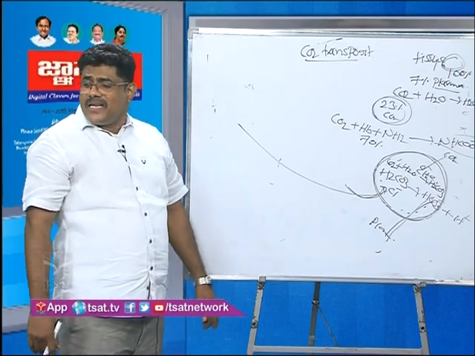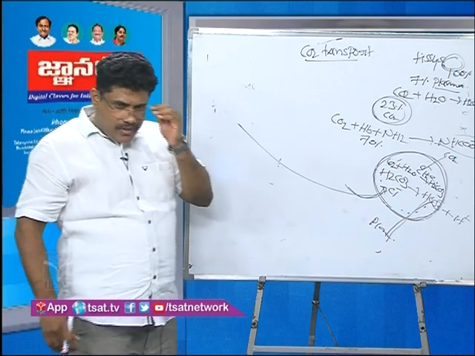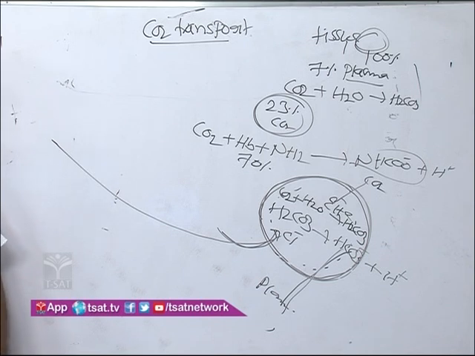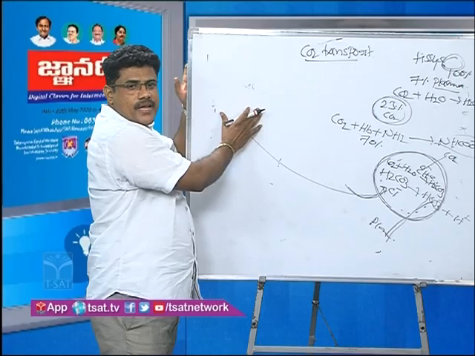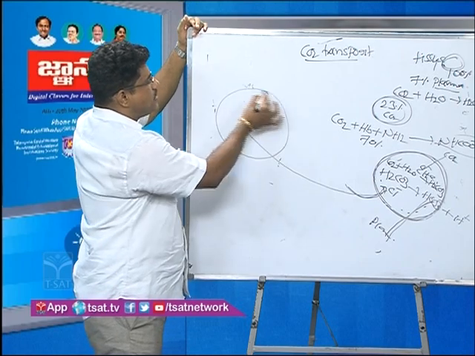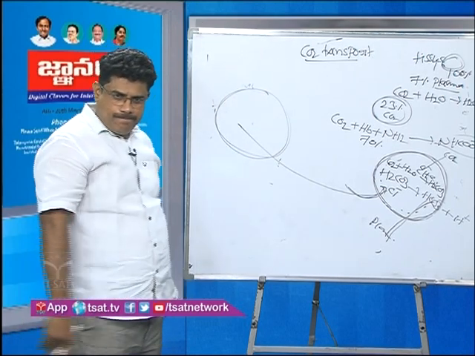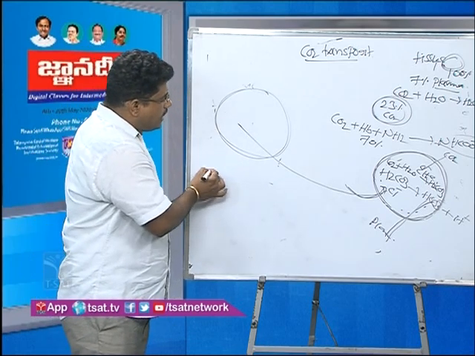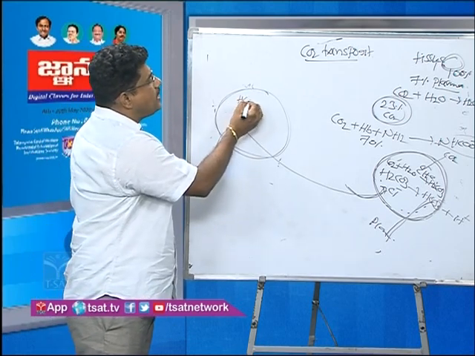In the lungs, all reactions are reversed. You listen here. In the lungs area, all reactions are reversed. For example, this one is an RBC in the lungs area. Okay, so listen here. HCO3 minus enters the RBC.